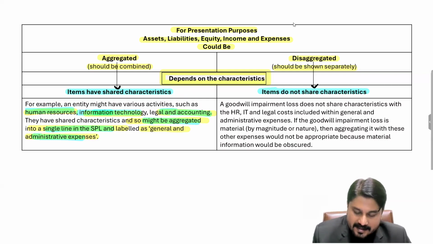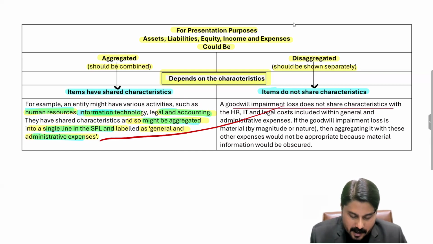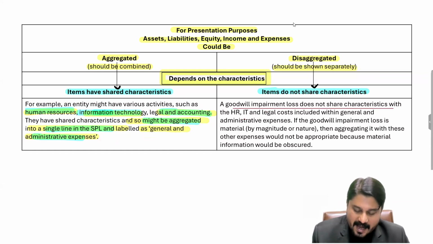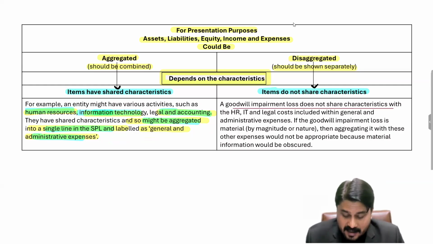Whereas on the other hand, for example, if there is a goodwill impairment, what do you think? Should we also include the goodwill impairment in the admin expenses? No, we cannot do that, because goodwill impairment has different characteristics as compared to these 3 examples. Goodwill impairment is different in nature.